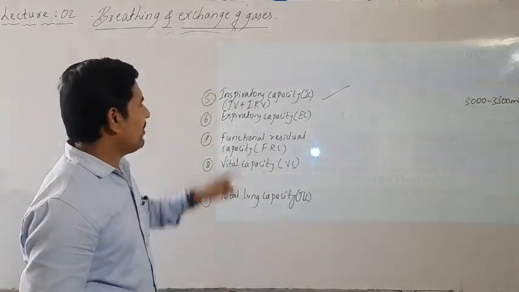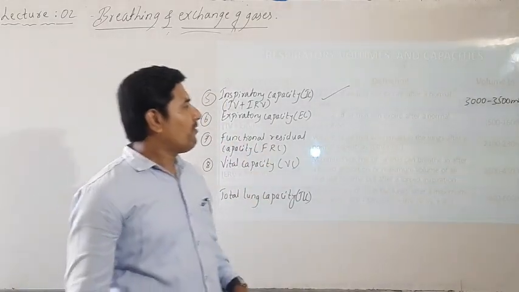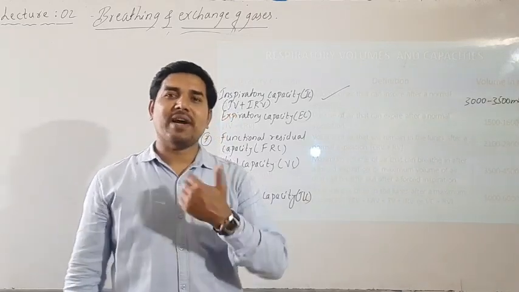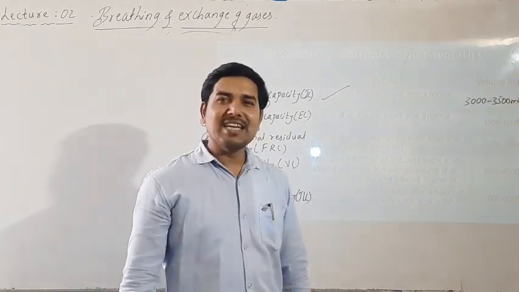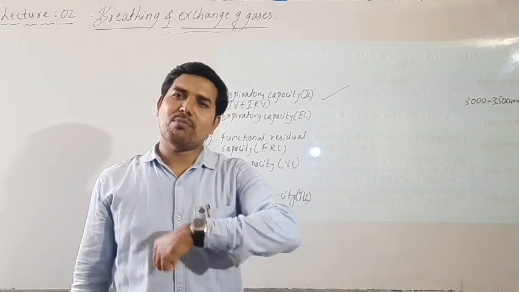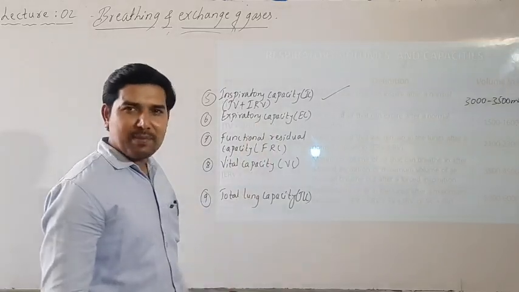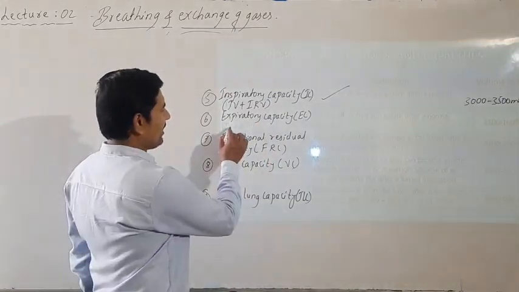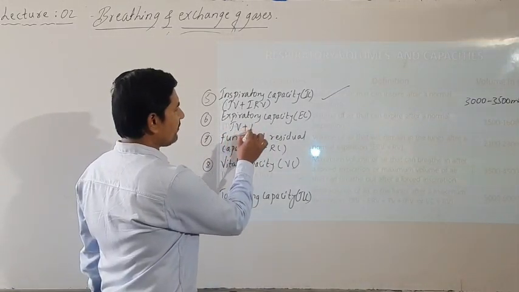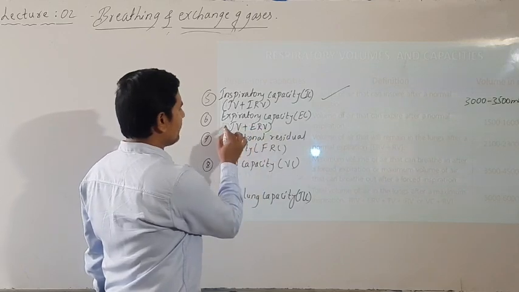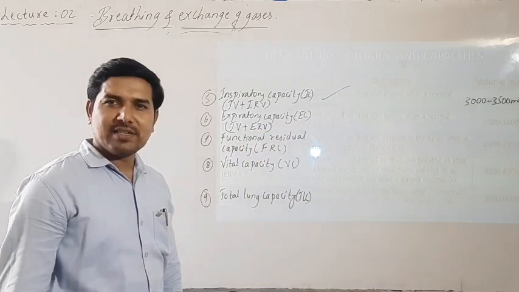Okay, now expiratory capacity: the volume of air that can be expired after a normal inspiration. After normal inspiration, the volume of air that can be expired out is said to be expiratory capacity EC, and it is given by TV plus ERV.